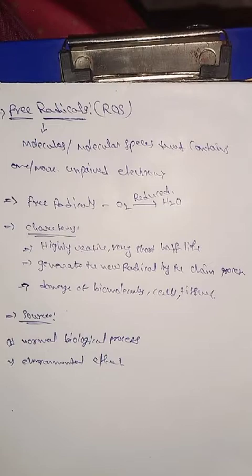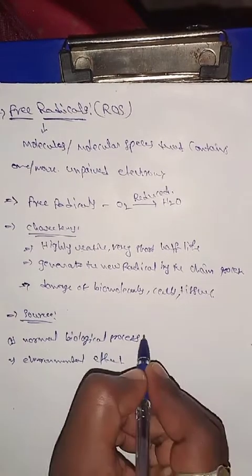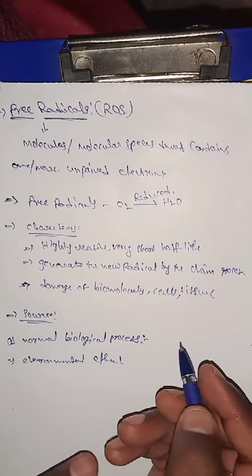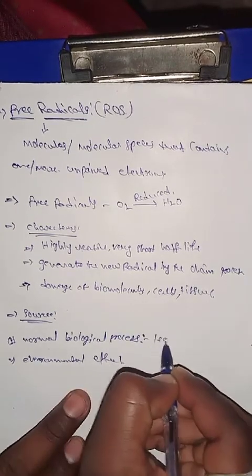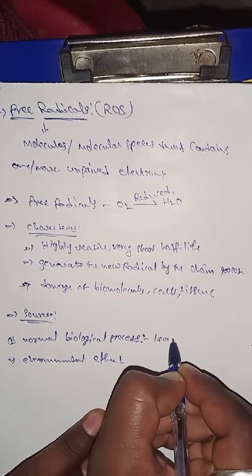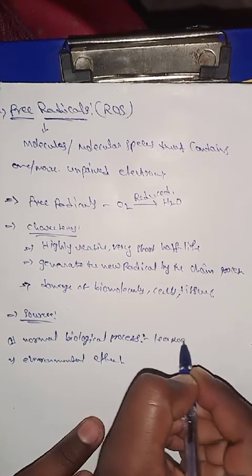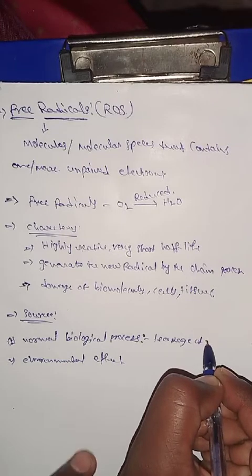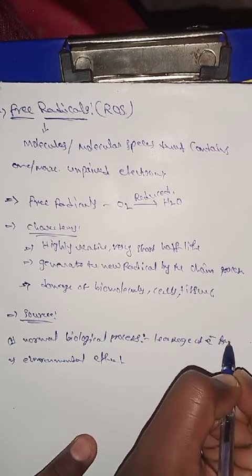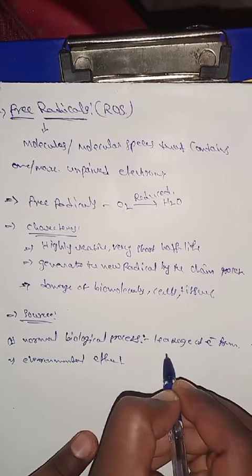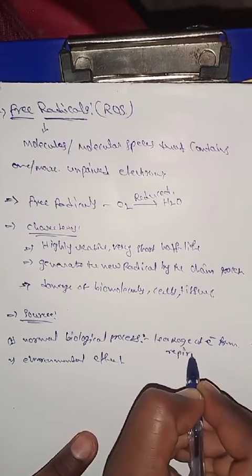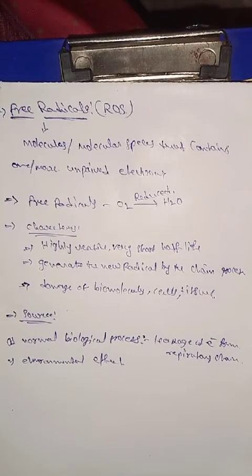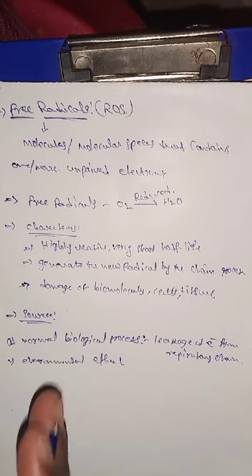What are the normal biological process sources? Number one is leakage of electrons from the respiratory chain, which produces free radicals.